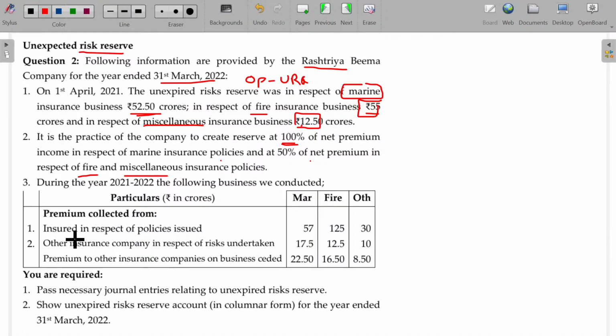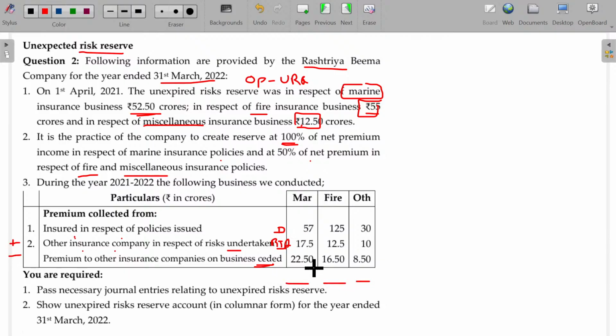Now, premium on insurance issued to the insured in respect of policies issued is called direct business. Where another insurance company's risk is undertaken by us, it is called reinsurance accepted. And premium paid to other insurance companies on business ceded is a foregoing of this. So you have to add these two and subtract this. This will be the net premium.